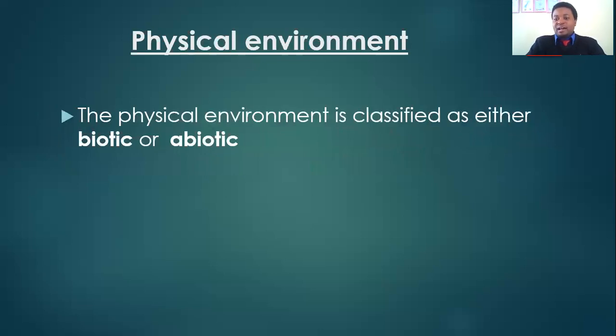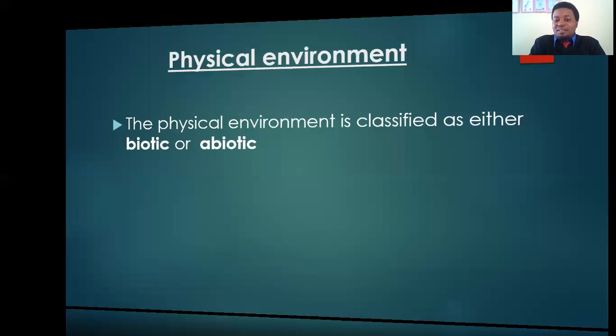When we say abiotic environment, we mean an environment that deals with non-living things. But biotic, on the other hand, refers to an environment that has to do with living organisms. The same way you classify symptomatic and asymptomatic in these days of COVID, symptomatic means with symptoms and asymptomatic means without symptoms. In the same way, we say biotic with life and abiotic without life.